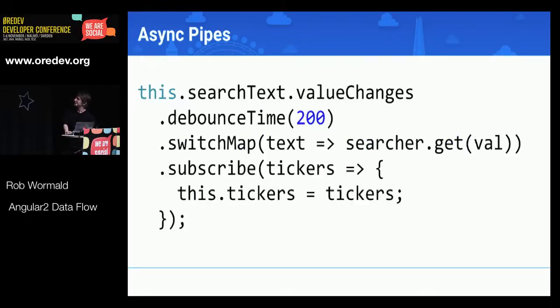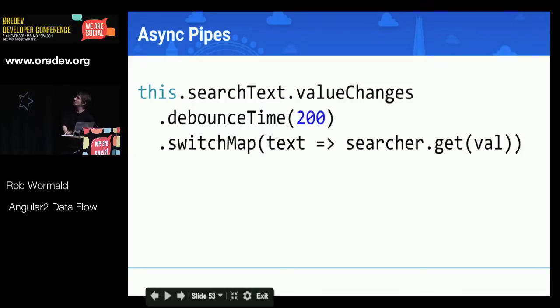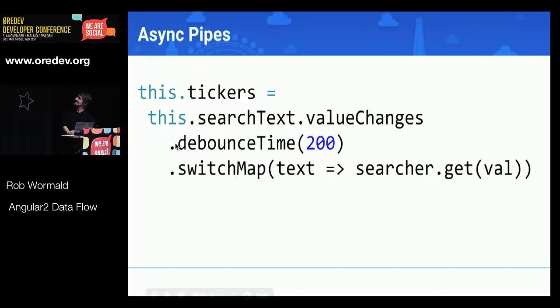So if we go back to our stream here, our Typeahead, we've got our value changes. We're going to debounce them, switchMap them, and then subscribe. But with a pipe, we can get rid of the subscribe, because we're not going to actually subscribe in the controller and then just assign that to the actual controller itself.